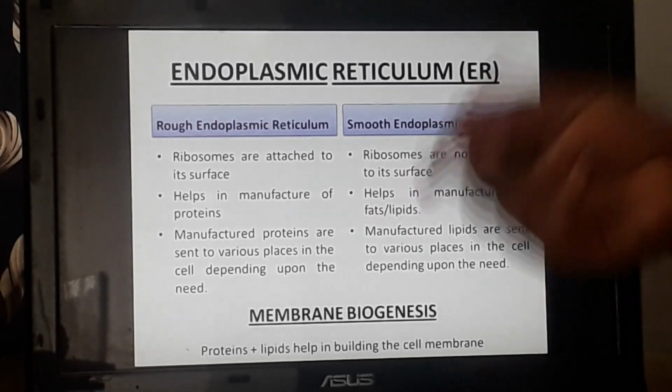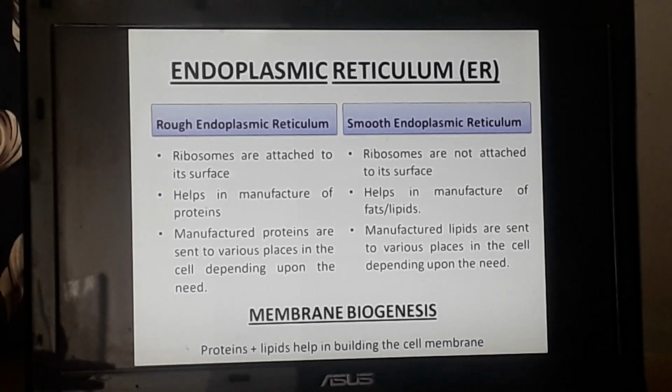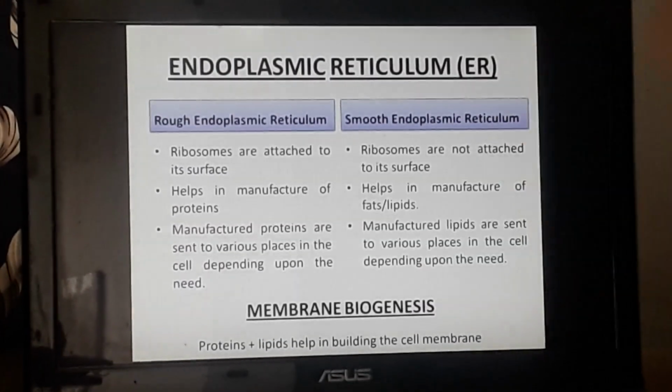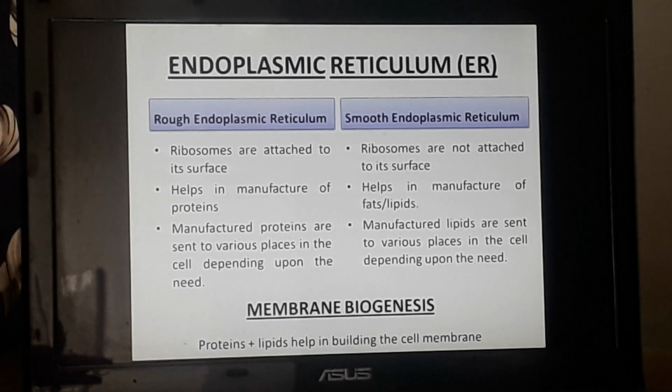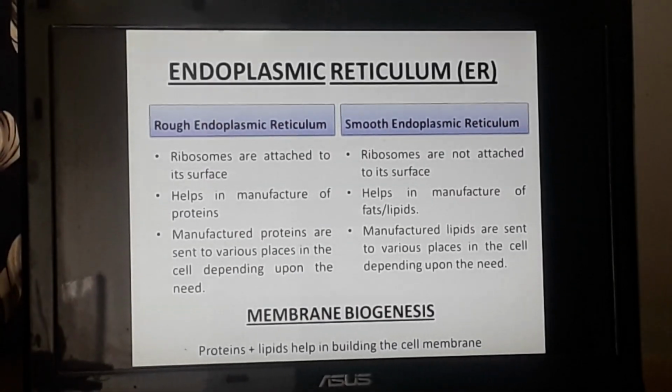And wherever proteins are required by the cell, as you know, the cell requires carbohydrates, the cell requires proteins, so wherever proteins are required, they are sent by the rough endoplasmic reticulum to that location.